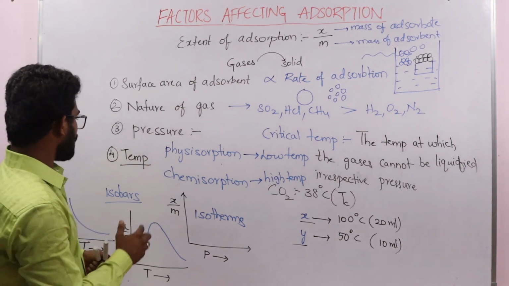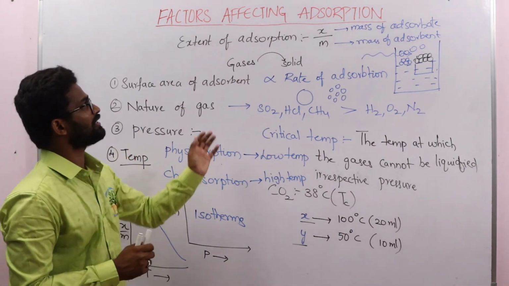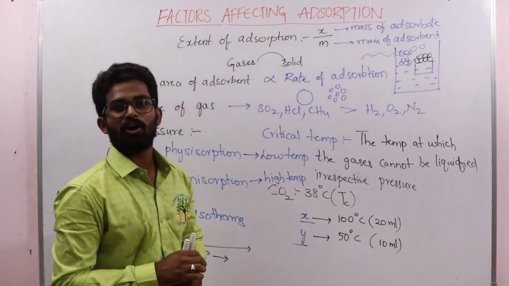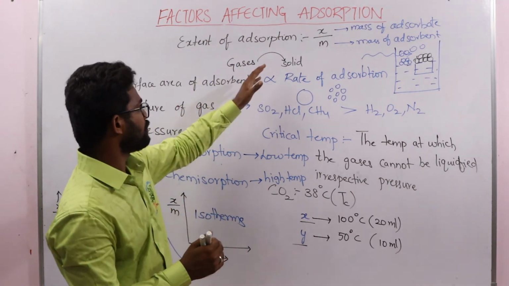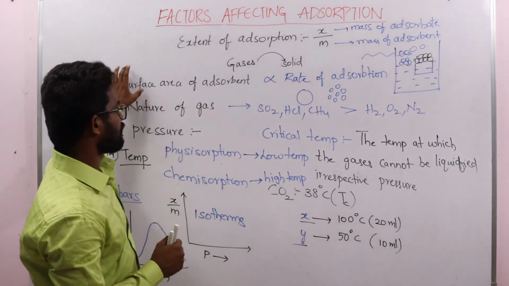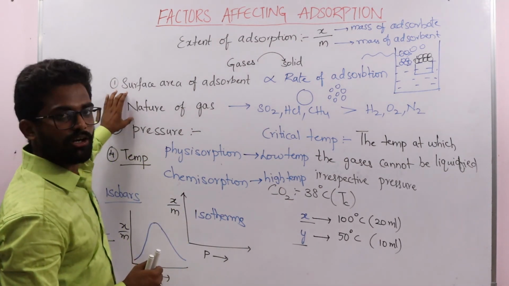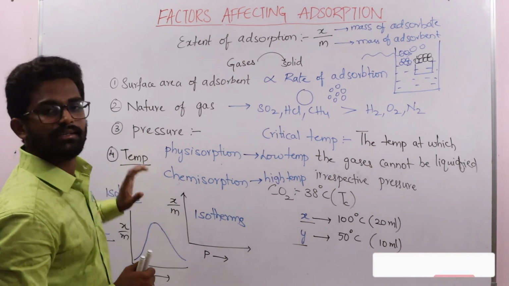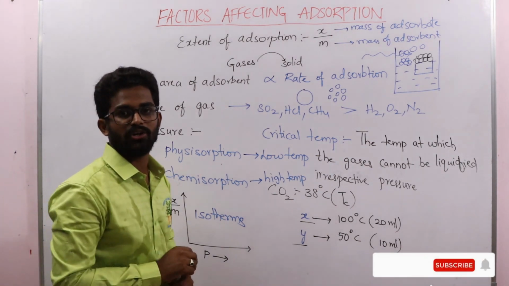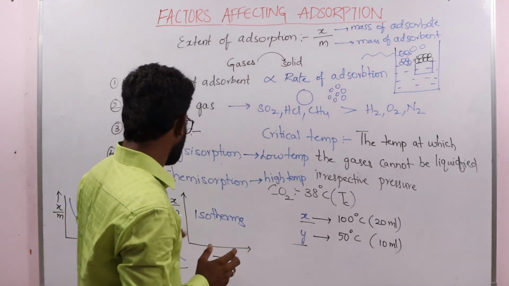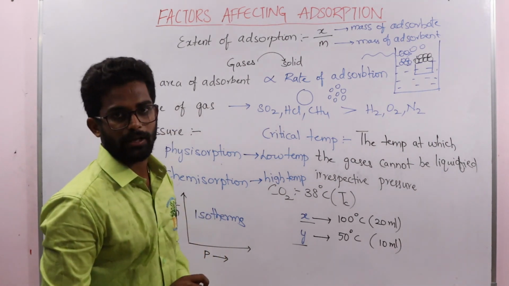So these are the four main factors affecting the extent of adsorption of gases onto solids: surface area of the adsorbent, nature of the gas, pressure and temperature. In the next video you will clearly get to know what adsorption isotherms are. Thank you.